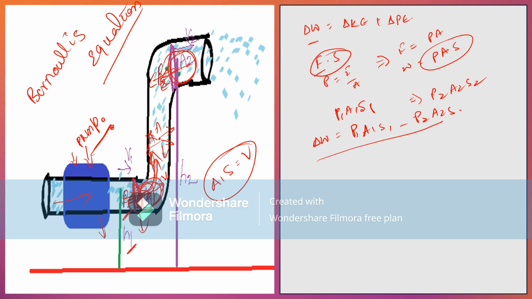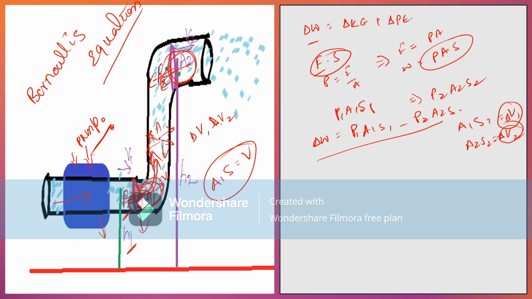A1 S1 is equal to V1, and A2 S2 is equal to V2. We know that in a continuous pipe, with no leakage or external connection for the liquid to flow, V1 is equal to V2, because the change in volume at the first point is equal to the change in volume at the second point.